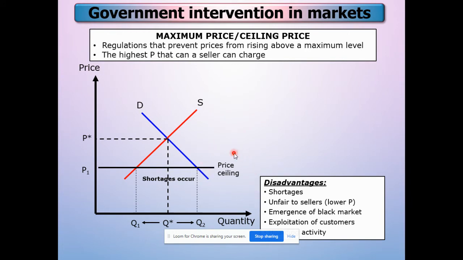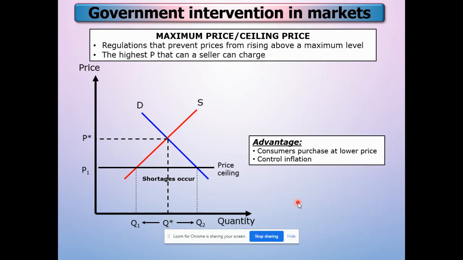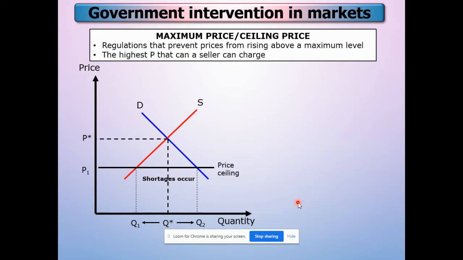This situation is what we call the black market. Okay, exploitation of the customer. So these are the disadvantages.